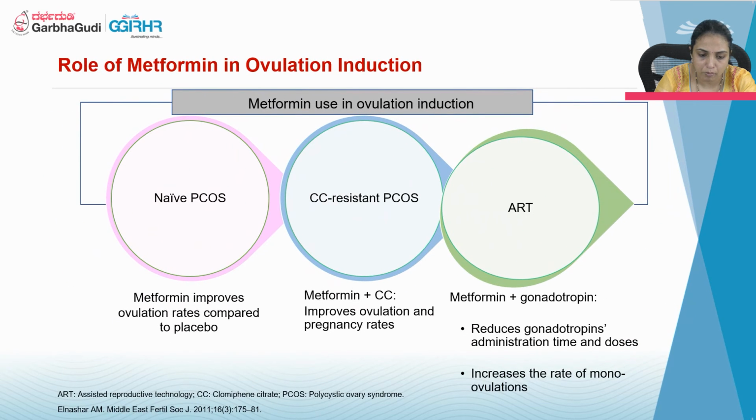Coming to the role of metformin. It is most commonly used in PCO patients, CC resistant PCOS, and in ART. So it improves the ovulation rate compared to placebo.